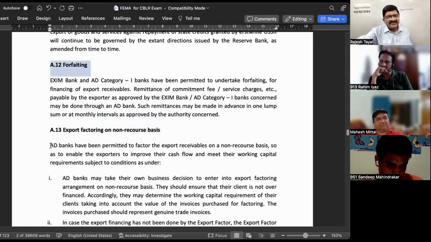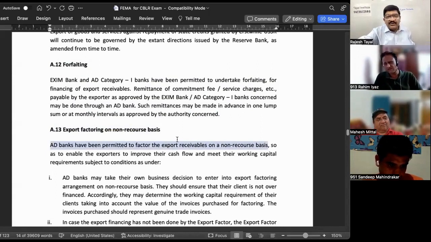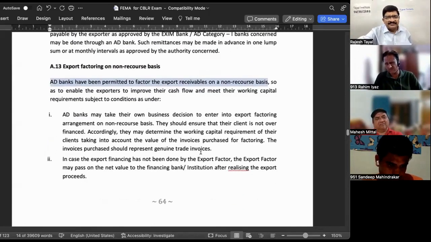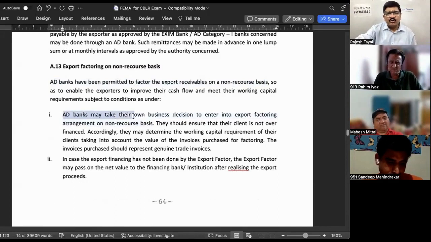Both are allowed. Here it is given that AD has been permitted to factor the export receivables on a non-recourse basis. So when it comes to factoring here, in this chapter particularly, it is on a non-recourse basis. Otherwise, there can be recourse as well. Okay, so here the procedure has been given. Authorized dealer banks may take their own business decision to enter into the factoring arrangement on a non-recourse basis. That is their commercial decision. No guidelines from RBI.